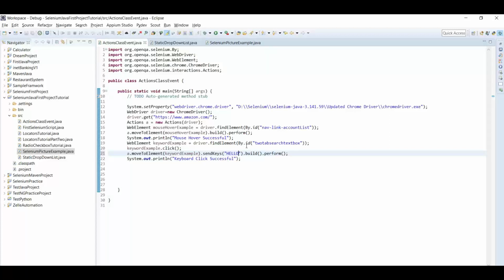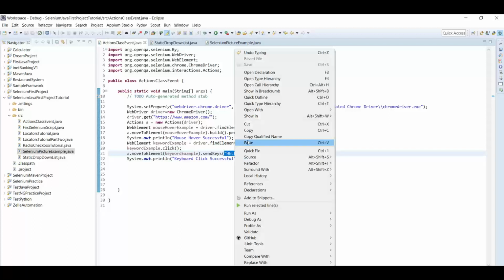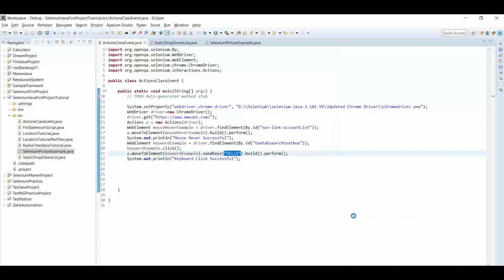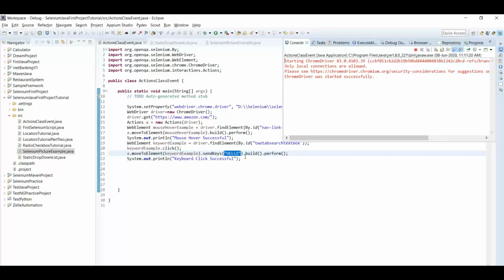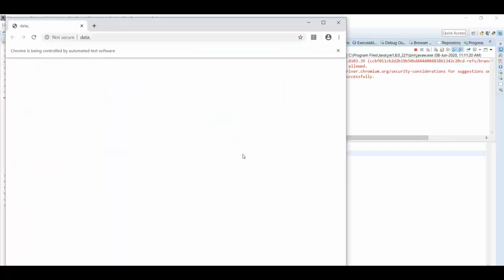Okay guys, so what if now you want to type hello in capital letters over there? You just need to type hello in capital in send keys, and everything will be taken care of by the action class. So let me show you this. If you type hello in capital here and just run it as usual, it will print hello in capital there as well.